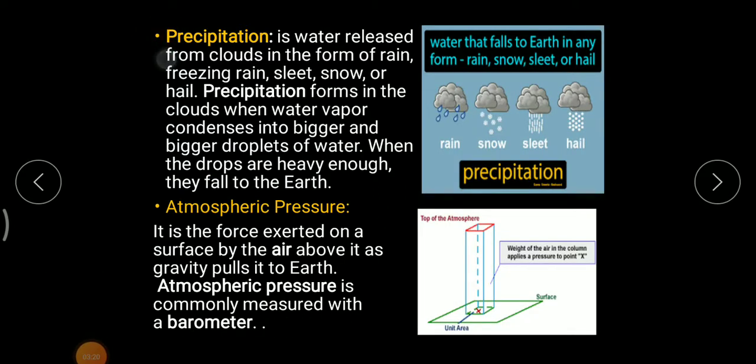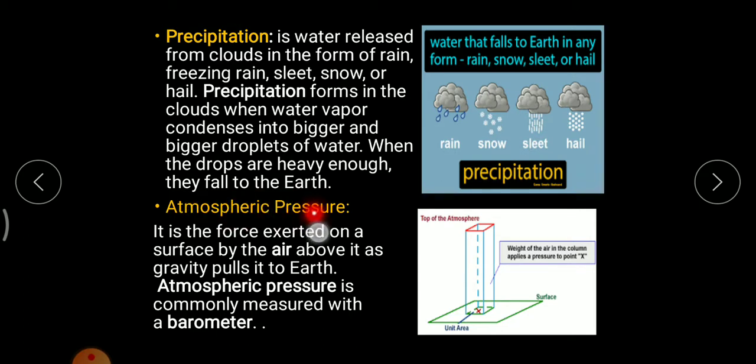Now, another element of weather is precipitation. It is simply the water released from the cloud in the form of rain, freezing rain, sleet, snow or hail. Sleet is nothing but a mixture of rain and snow, whereas hail is frozen water. Precipitation is formed when water vapor condenses into bigger droplets of water. As you can see in this picture, rain, snow, sleet, hail, this is again a form of precipitation.